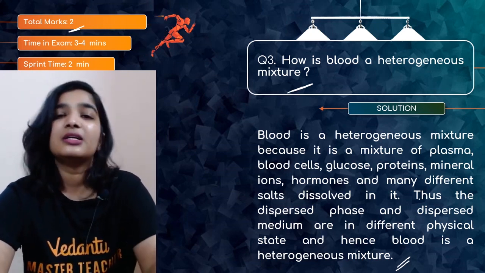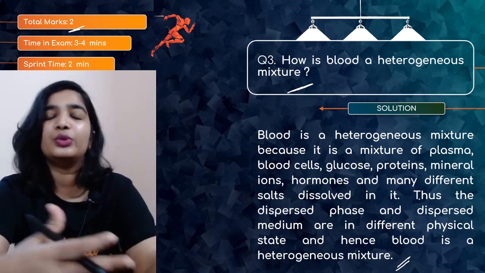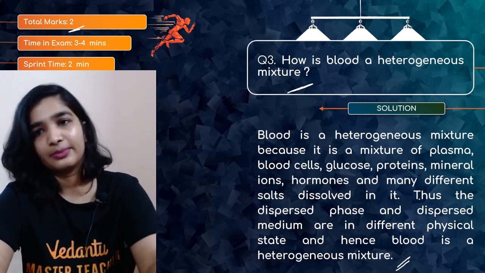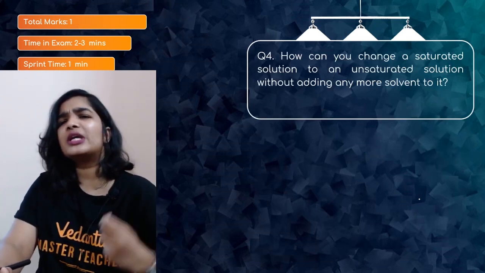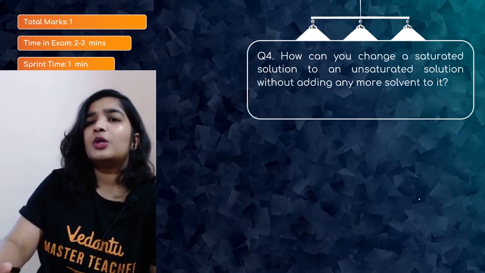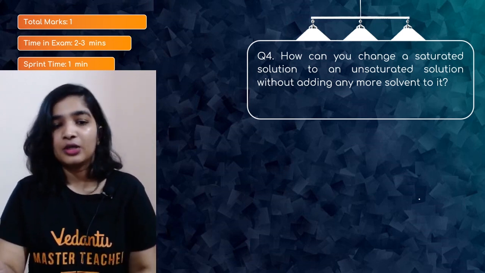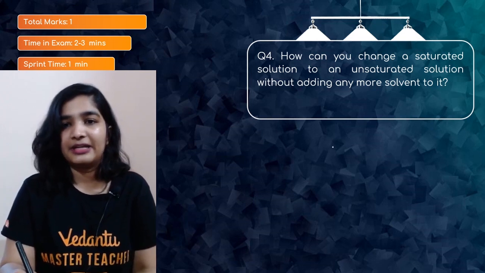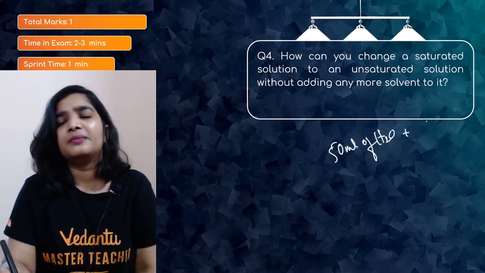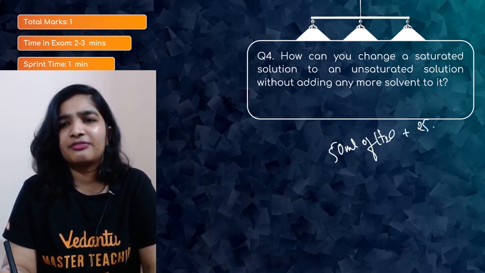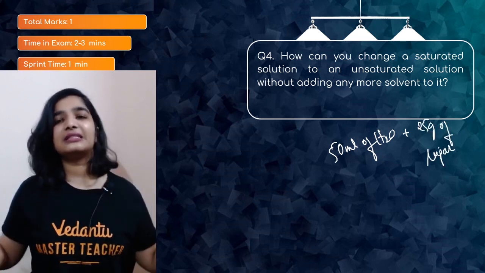So this will be your answer if the question is related to, or if they ask you to justify, blood is a heterogeneous mixture. Done? Okay. The next question is, how can you change a saturated solution to an unsaturated solution without adding any more solvent to it? So if I have taken 50 ml of water and I have added, let's take 25 gram of sugar. So let's see, this is the saturated solution.